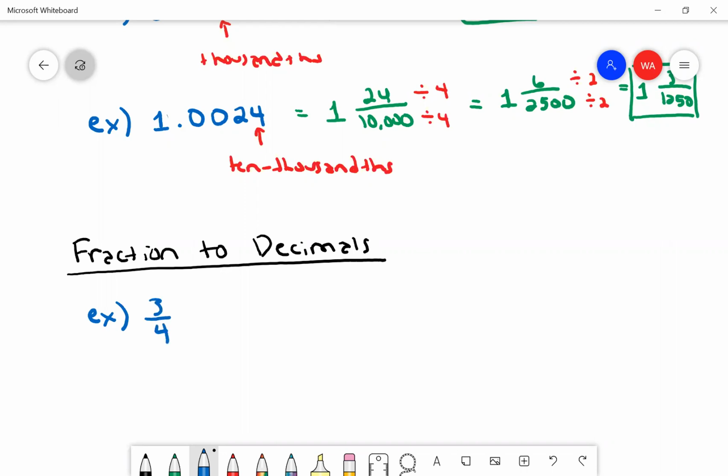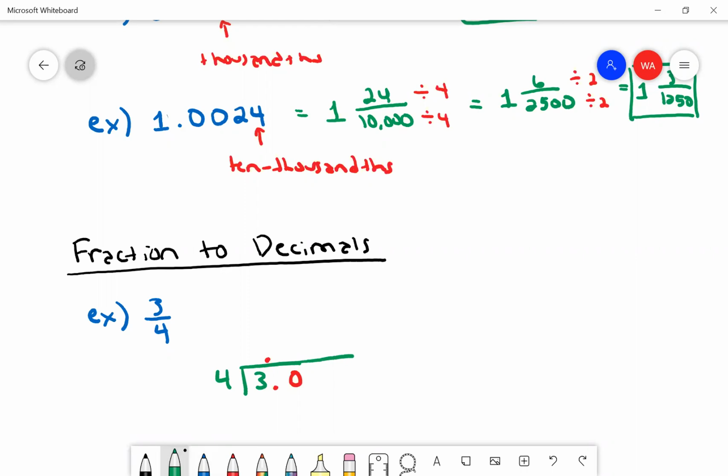Okay, so to convert 3/4 into a decimal, you would divide 4 into 3. But 4 doesn't go into 3. So to do the division, we have to add a decimal and a 0. And I'm going to carry this decimal up. And I'm going to keep adding zeros until I either see a repeating pattern or it stops.